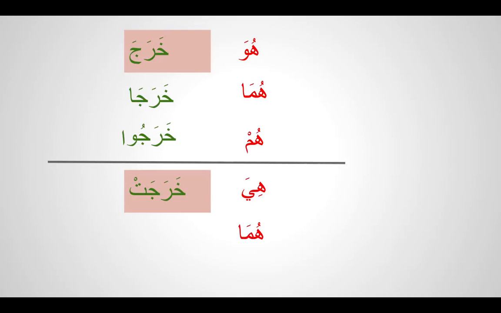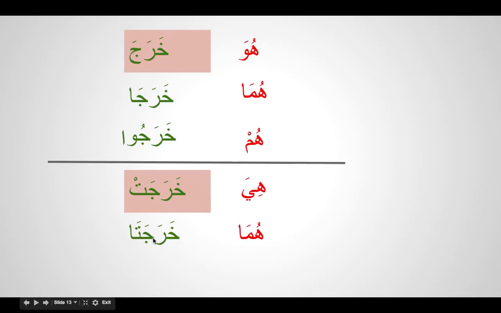how do we say it? We first bring the feminine version of the verb, which is kharajat, and then we put the alif of the dual, alif muthanna. It becomes kharajata. It's not kharaja. Kharaja means two men left. Kharaja means one man left. Kharajat is one lady left.